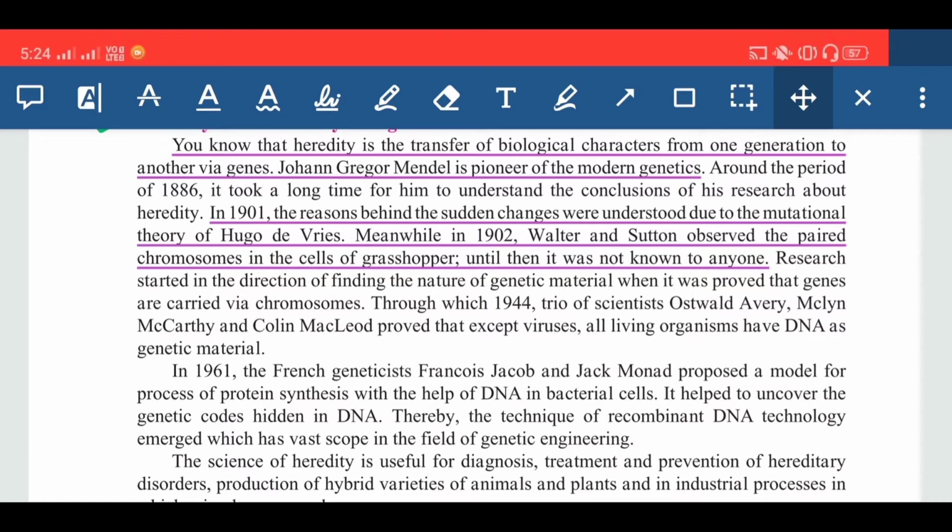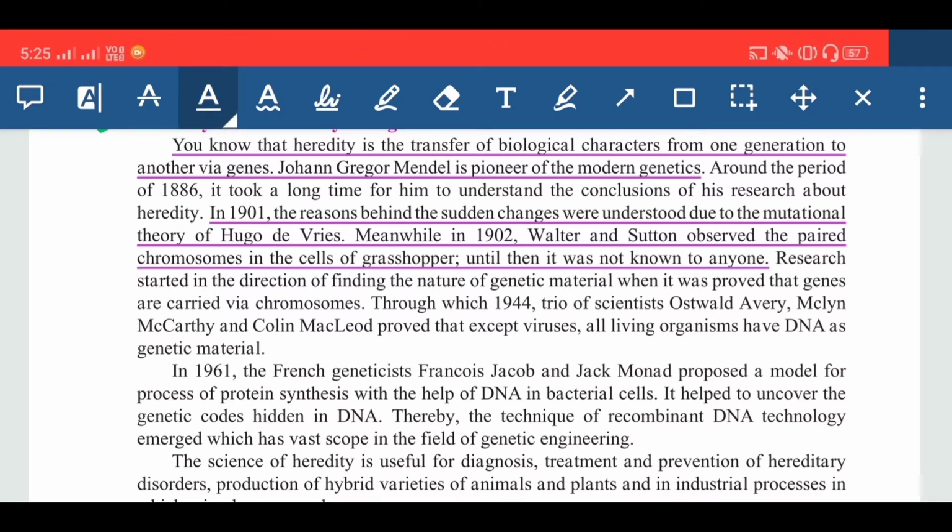In 1944, a trio of scientists. Now why have they used this word trio? Trio means three persons were there in this group. That's why they have said trio of scientists: Oswald Avery, Colin MacLeod and Maclyn McCarty proved that except viruses all living organisms have DNA as a genetic material.